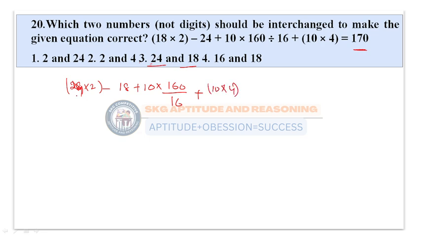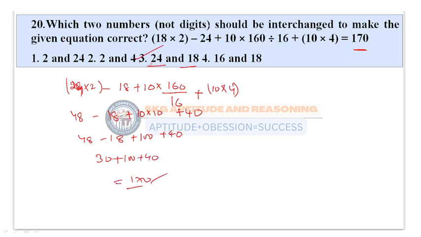So 24 into 2 is 48, minus 18, plus 10 into 10, plus 40. 48 minus 18 plus 100 plus 40. So here I'm getting 30 plus 100 plus 40. So I'll get 170 as my answer. So it is satisfying. This third option will be satisfied here.